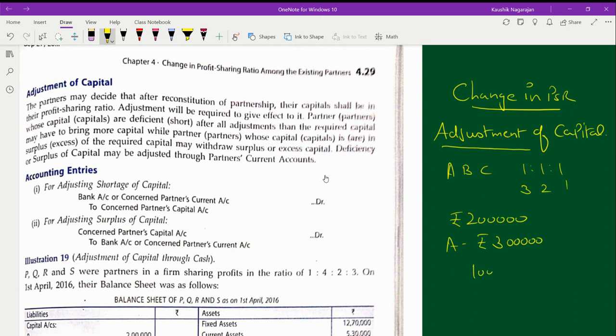Okay, if it is excess, he will take away the amount of 1 lakh. If suppose the situation is a little bit reverse, the amount that should be there is 2 lakhs, but the amount that is there is just only 1 lakh rupees. That means there is still a further requirement of capital to the extent of rupees 1 lakh.